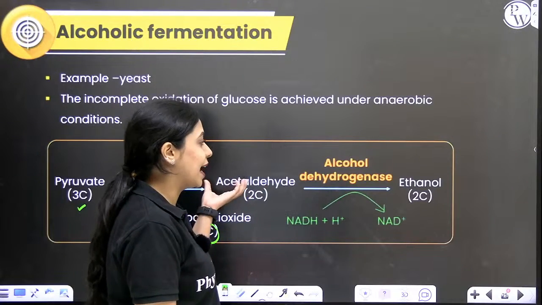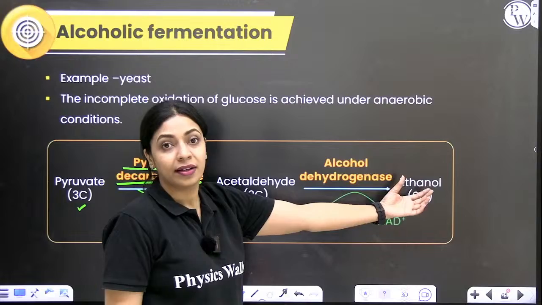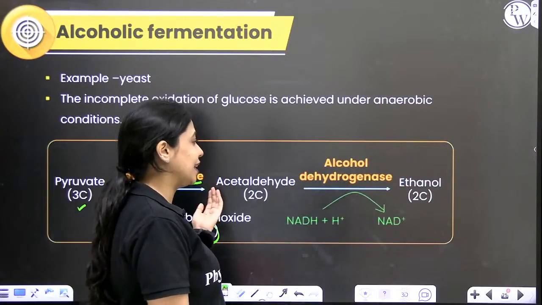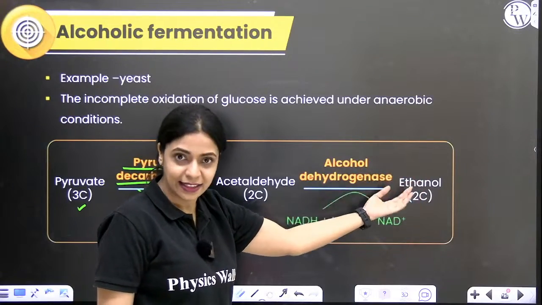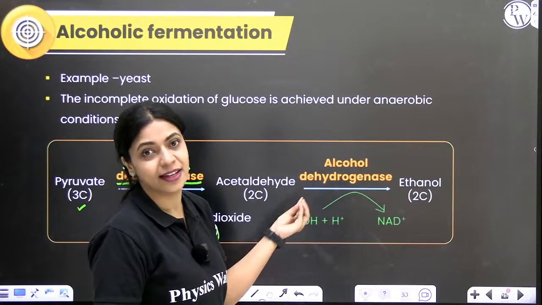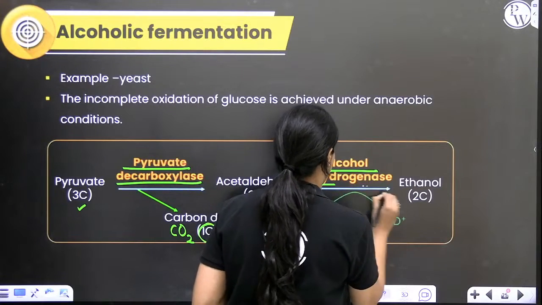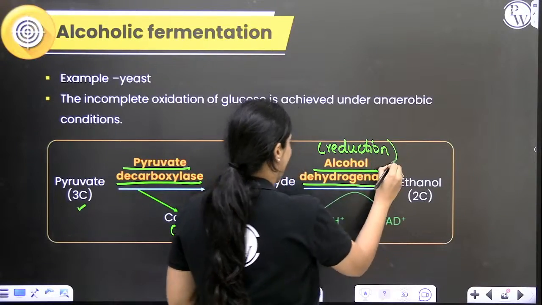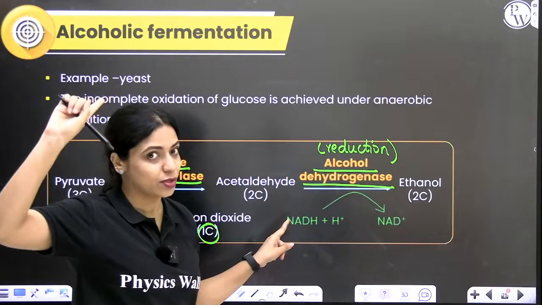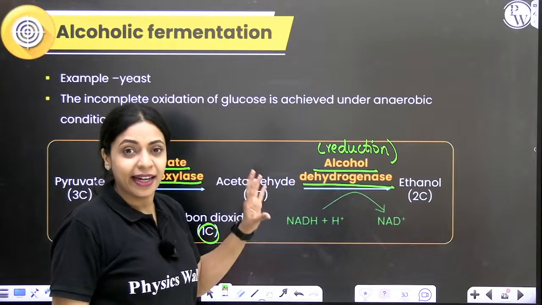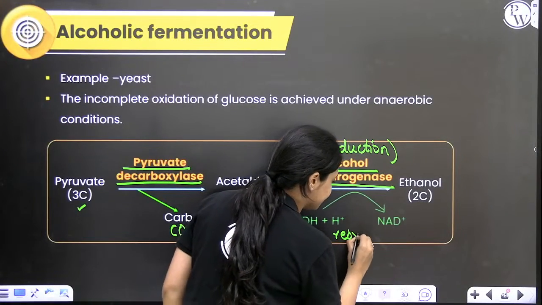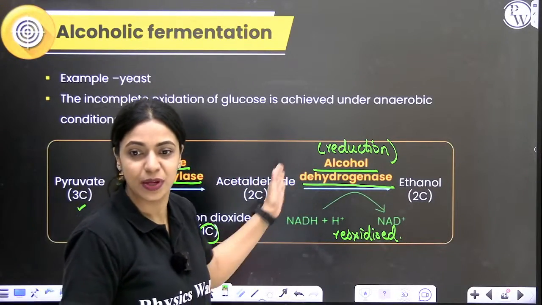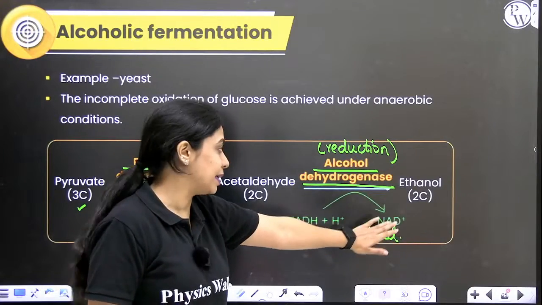Okay, this acetaldehyde will undergo reduction to alcohol. Aldehyde to alcohol is reduction, right? So aldehyde will undergo reduction to form ethyl alcohol, and for that there is a requirement of an enzyme called alcohol dehydrogenase. So over here reduction is happening. As reduction is happening here, remember NADH was produced in glycolysis, right? NADH will get reoxidized to form NAD+. NADH plus H plus will form NAD+.